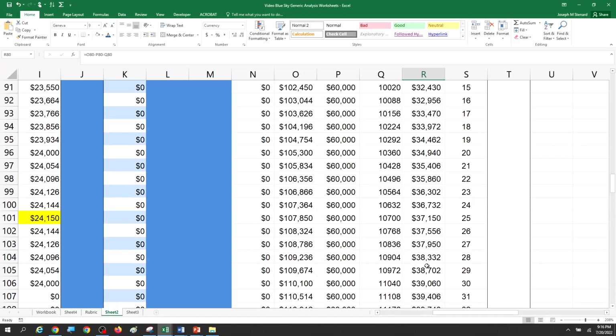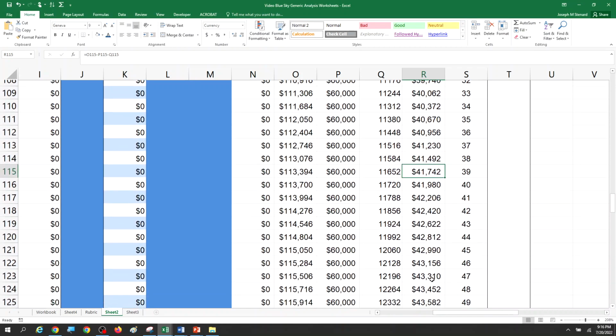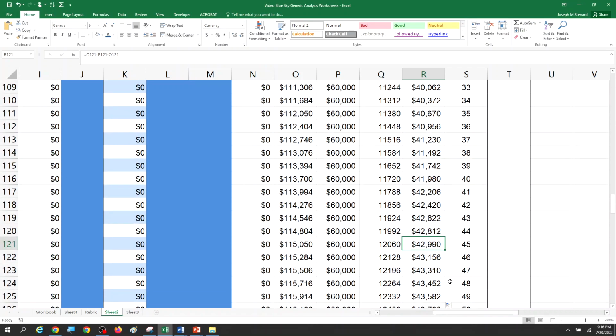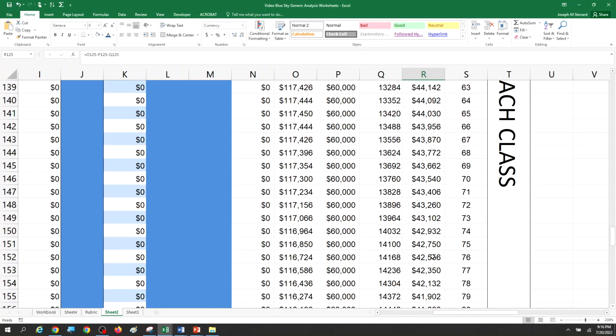We keep going down here. We see that we get into the 40,000s of profit. We were trying to beat 36,000. We did 40,000, 41. Keep on looking. 42,000, 43,000, 44,000. Does it go all the way to the bottom?